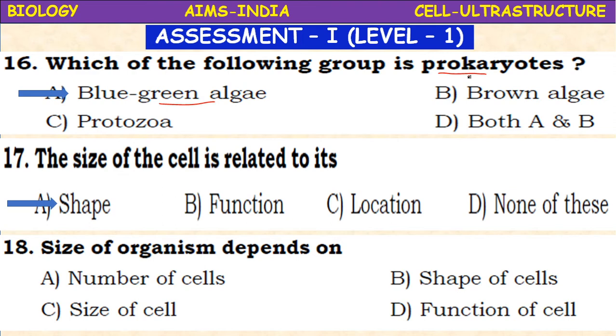The size of an organism depends on number of cells, shape of cells, size of cell, function of cell. The size of the organism depends upon the shape of the cells. But growth depends upon the number of cells.